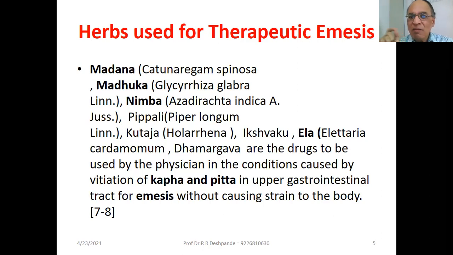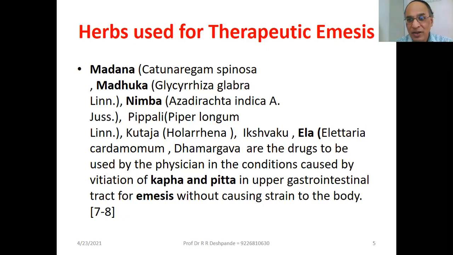This is called a Vamaka formulation, with honey and Saindhava. Then you have to drink 4 to 5 liters of Glycyrrhiza glabra or Yashtimadhu decoction, or sugarcane juice, or decoction of Nimba. This Vamana is very useful for Kapha-Pitta problems which originate in the stomach, so that all the aggravated doshas are taken out from the upper side.